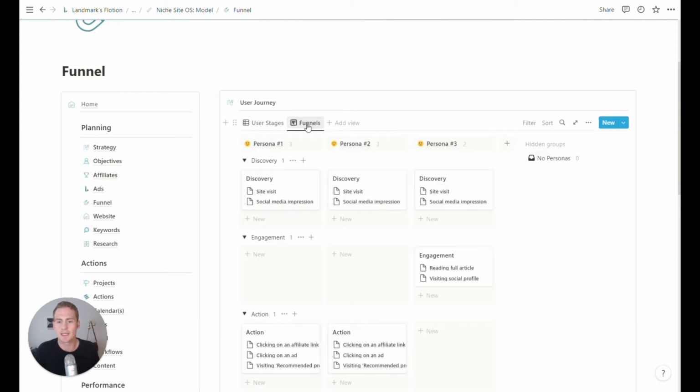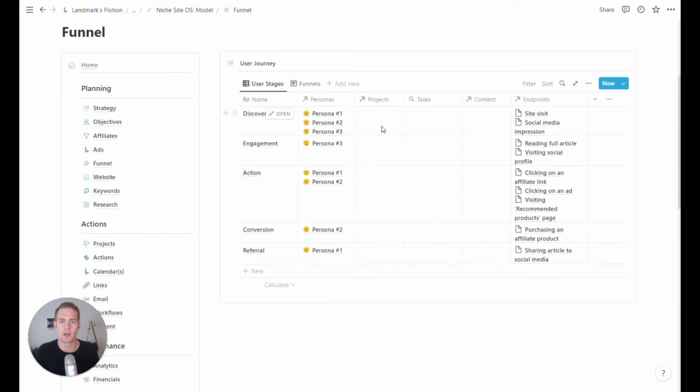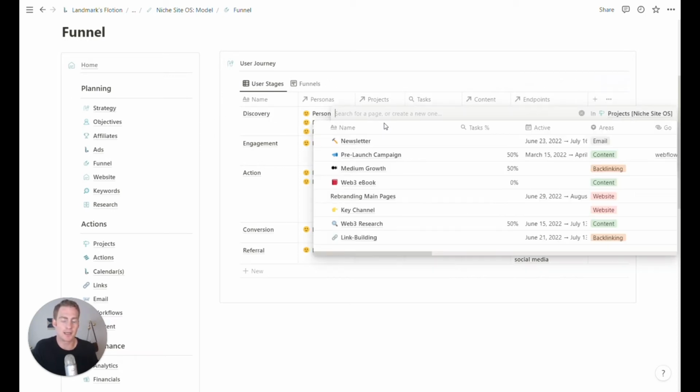But this is just, again, kind of a way to help us think through the various steps, the endpoints and activities that need to happen at each step, and then we can link projects to the various aspects of our user journey. So if the discovery stage, if we think that needs a little bit more work, so the site itself, the experience, or getting content out there distributed across more platforms, we might just directly create a project which is